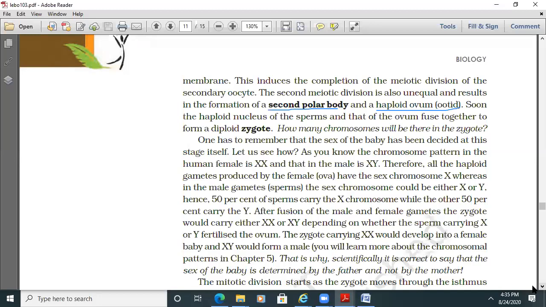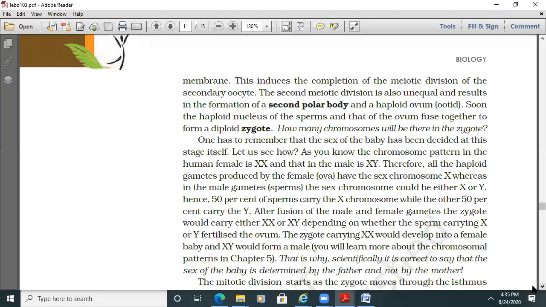Soon the haploid nucleus of the sperm and that of the ovum fuse together to form a diploid zygote. How many chromosomes will be there in the zygote? That means 23 pairs of chromosomes are present in the zygote. One has to remember that the sex of the baby is decided at this stage itself.